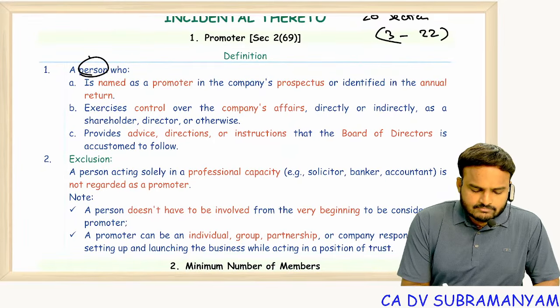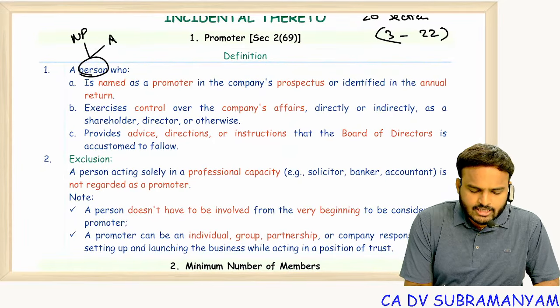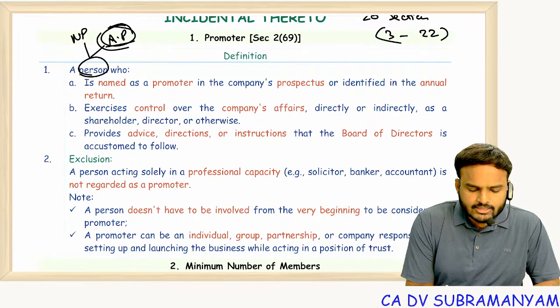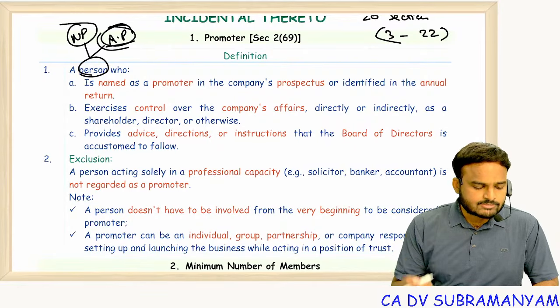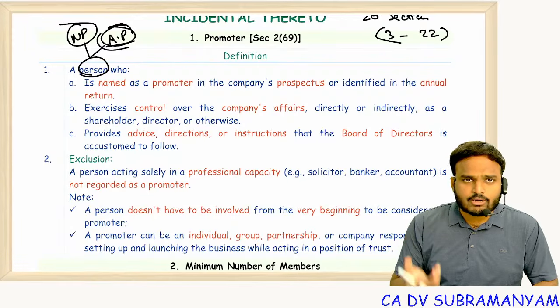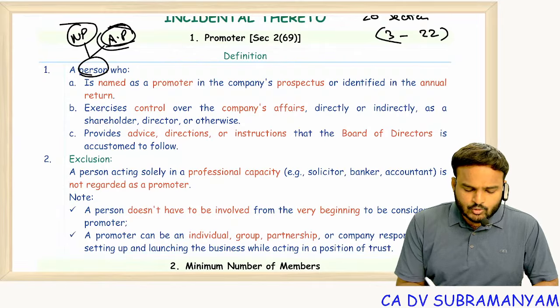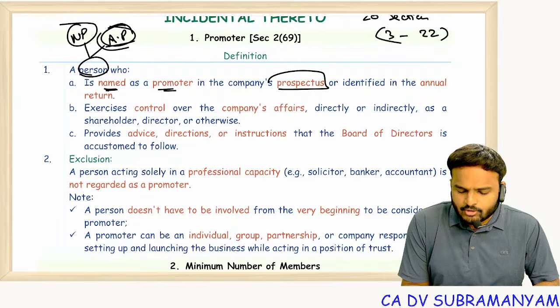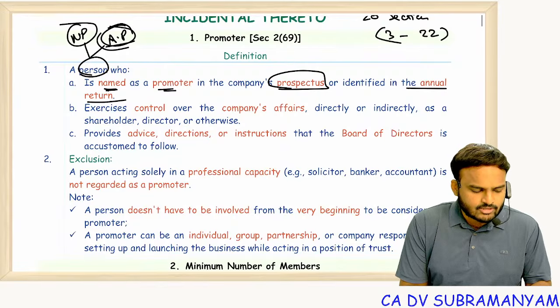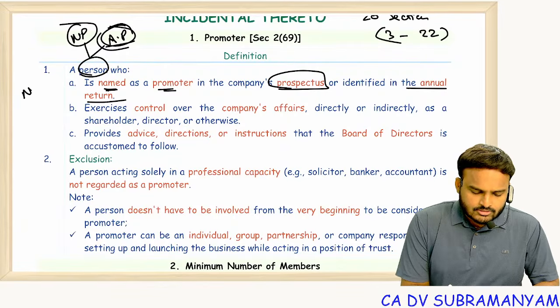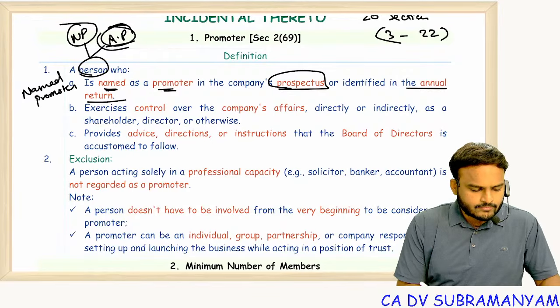A person may be a natural person, may be an artificial person. Yes, a promoter can be either a natural person or an artificial person. For a subsidiary company, the holding company is the promoter. Clear? So a person who is named as a promoter in the company prospectus or identified in the annual return. That means a named promoter.